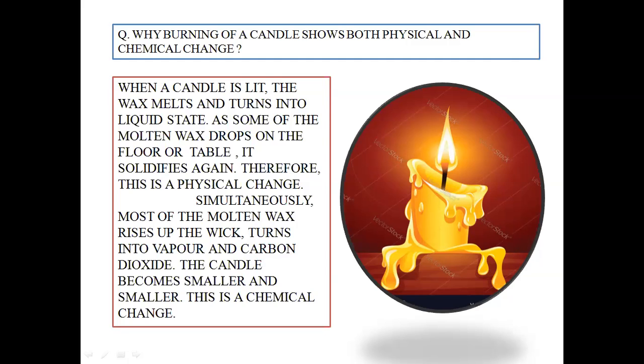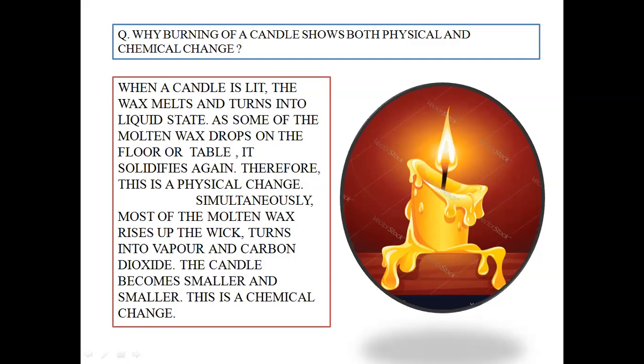Whereas simultaneously most of the molten wax rises up the wick, turns into vapor and carbon dioxide. The candle becomes smaller and smaller, and this is a chemical change. So what happens over here? The molten wax rises up the wick. You can sometimes observe in your home that the vapor which is coming out of the candle, when it reaches the wick, turns it black due to accumulation of carbon over here.